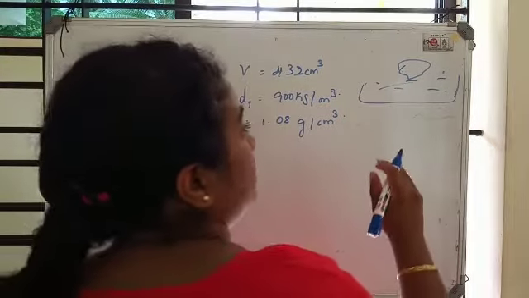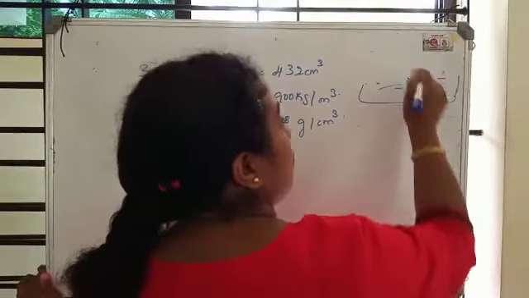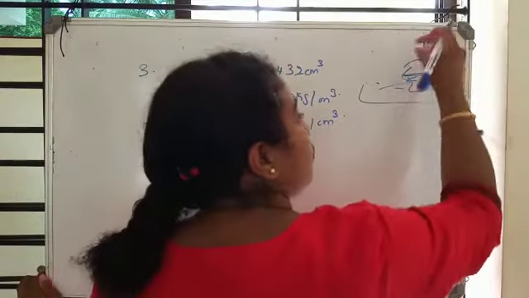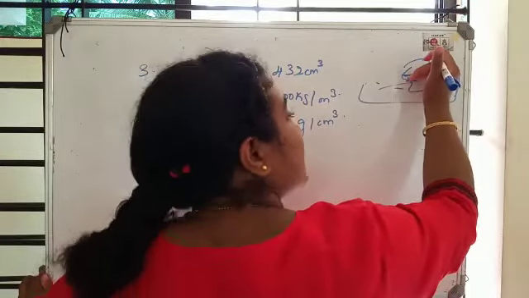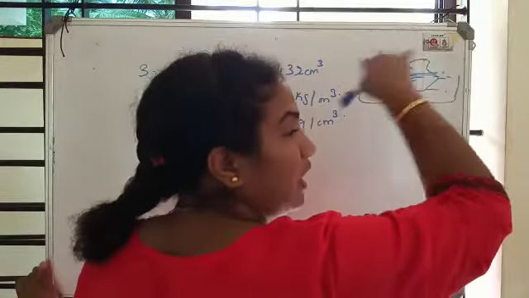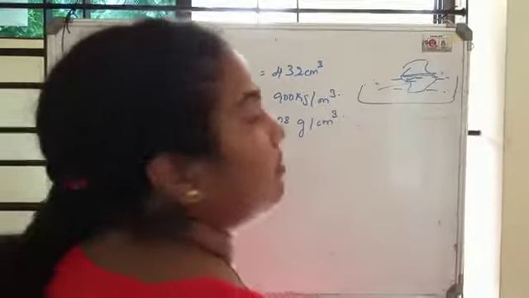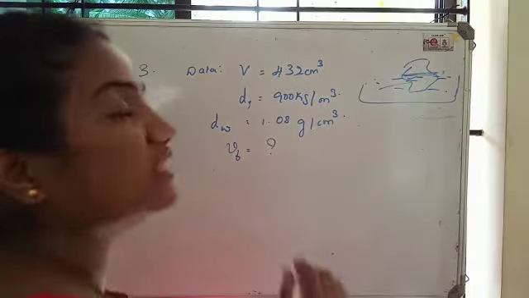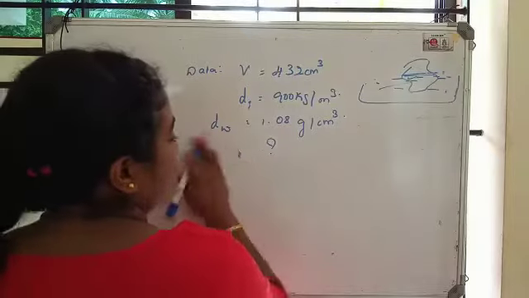Okay, so the question is that there is an ice piece here. Now we put the ice piece into the sea water. Some amount of volume of ice floats above the sea water, and some amount of ice is below the water level. It is not completely immersed, it is partially immersed. You have to calculate the volume of the ice which is floating above. It is above and below, immersed. You can take it like that.